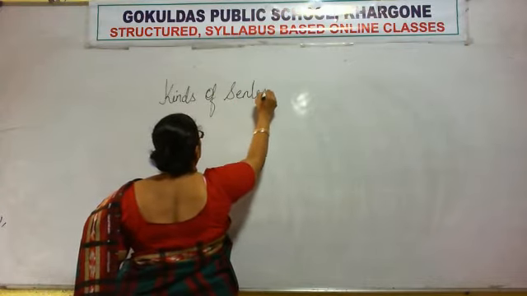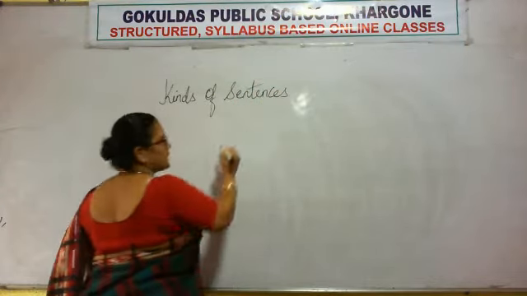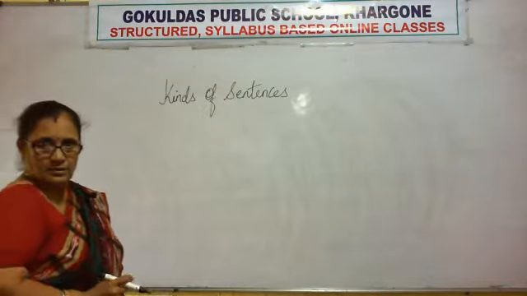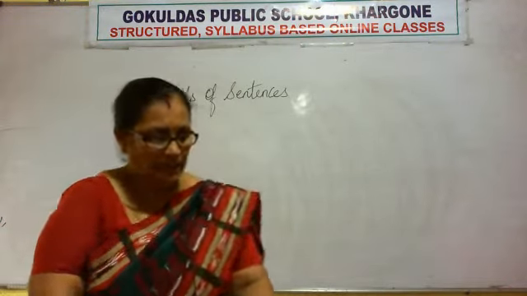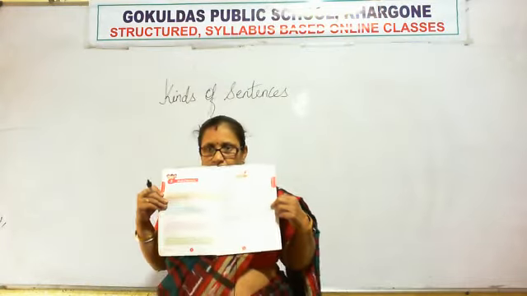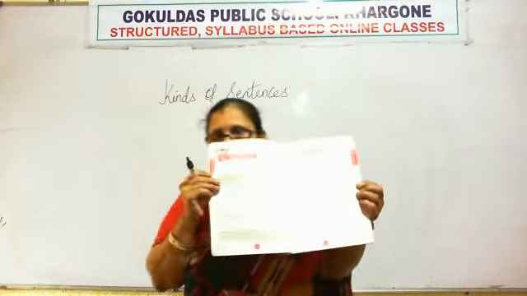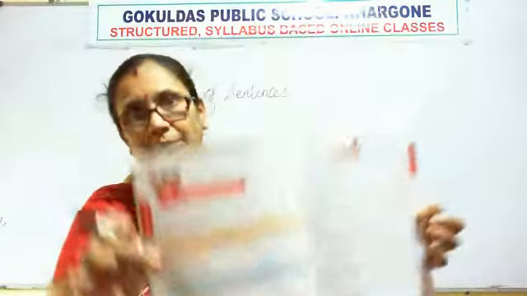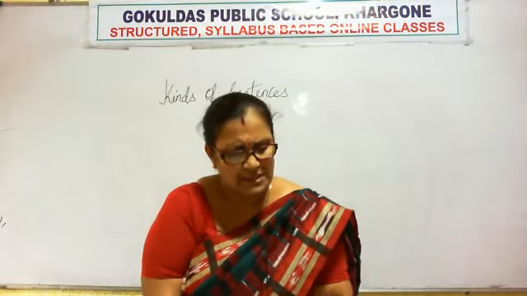What is the second chapter? Kinds of sentences, right? Can you see it? See. This is your Pansy book, right? And this is your chapter, that is chapter 2, kinds of sentences.